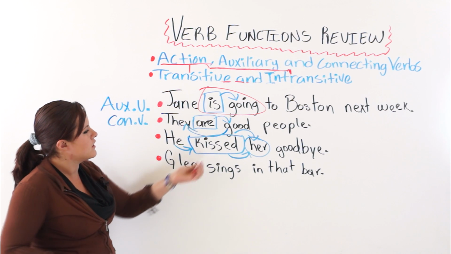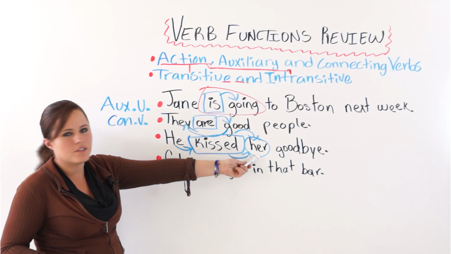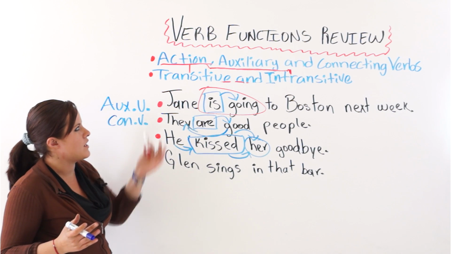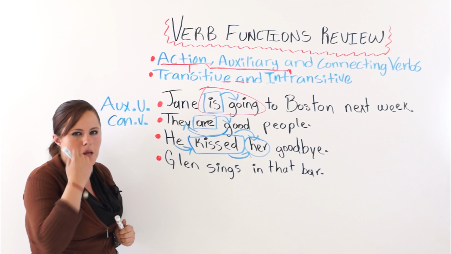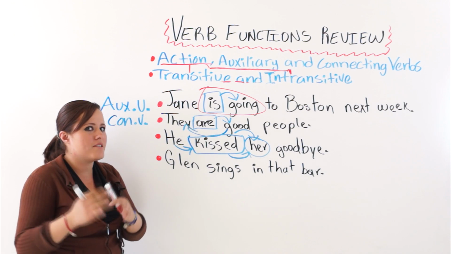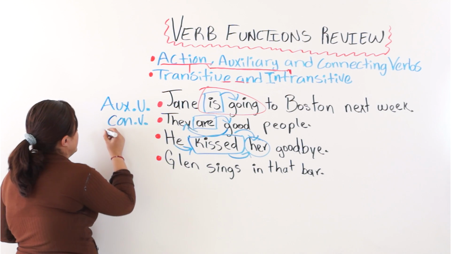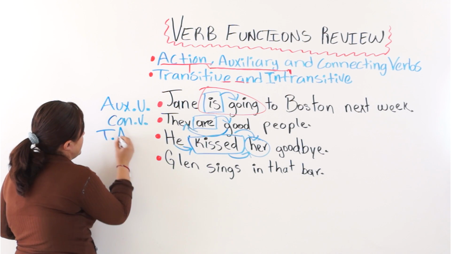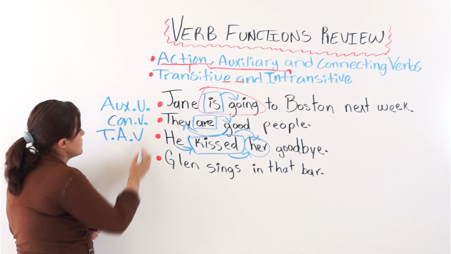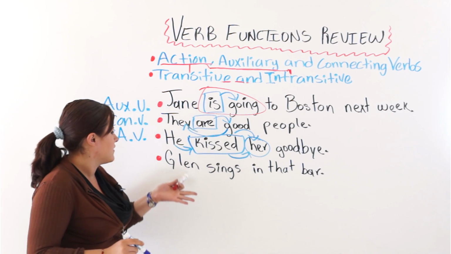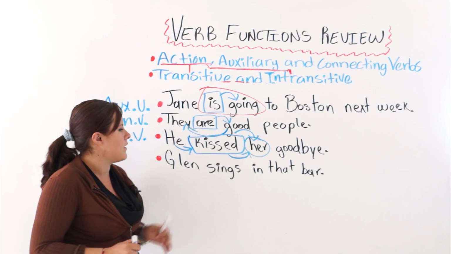So this needs an object to receive the action. Therefore, it is a transitive action verb. So we are going to put T-A-V, transitive action verb.